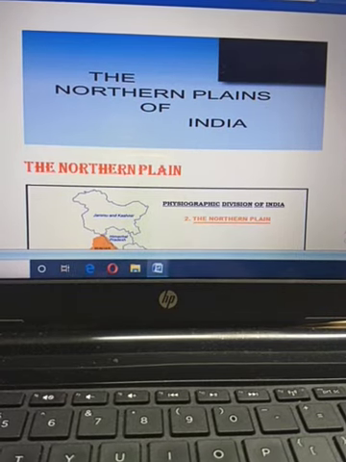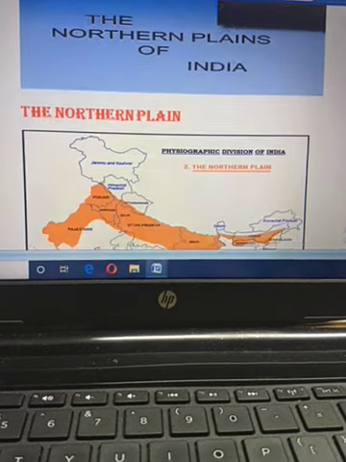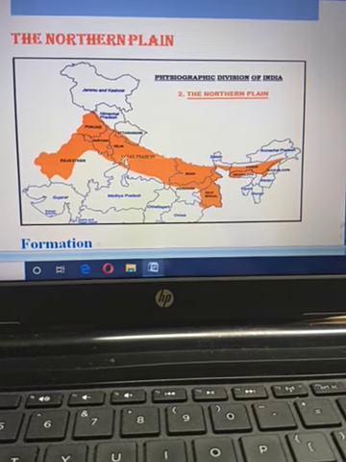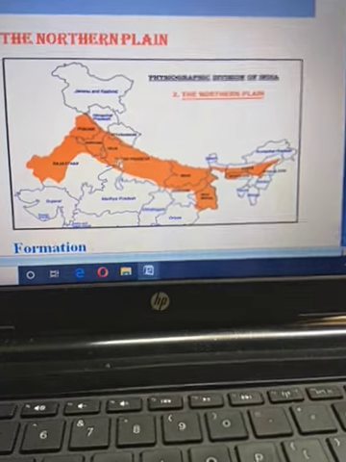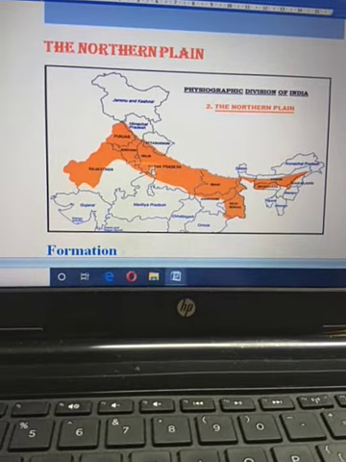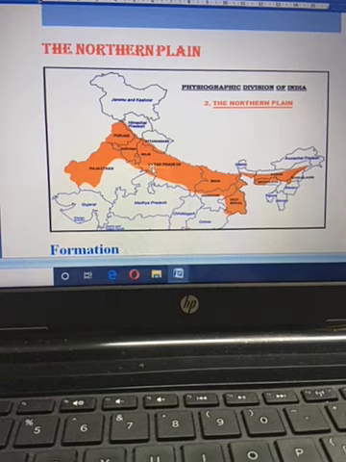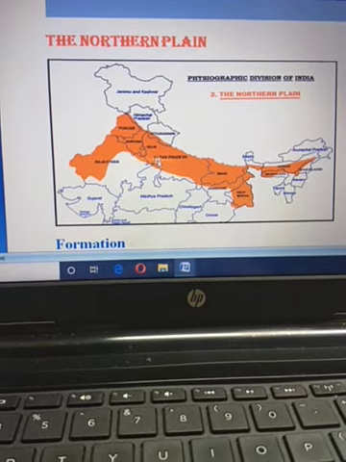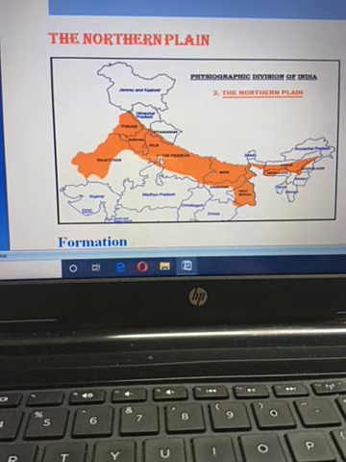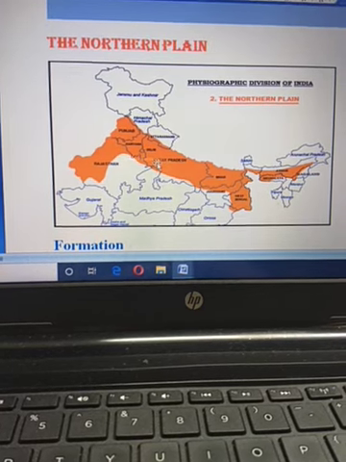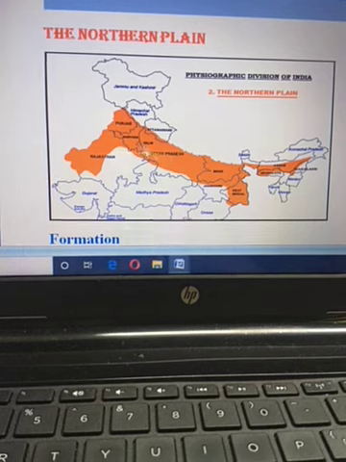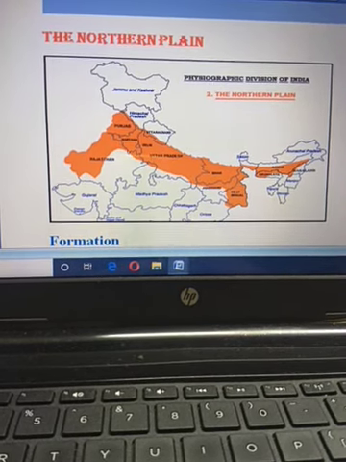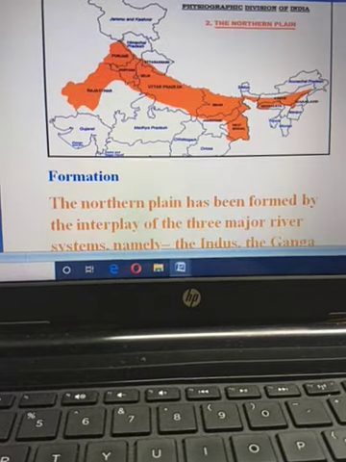When I explained the Himalaya mountains, I told you this topic was also included there: the northern plain is mainly formed due to the deposition by the Himalayan river system. In India, the three major Himalayan rivers are the Ganga, Brahmaputra and Indus. The northern plain is formed only by the deposition of these three rivers.